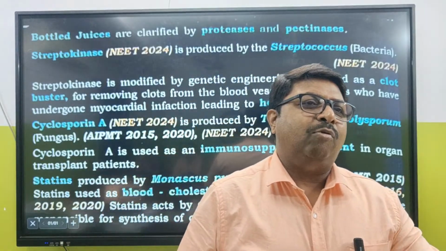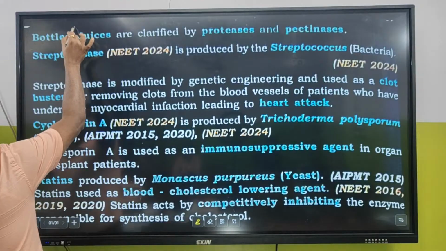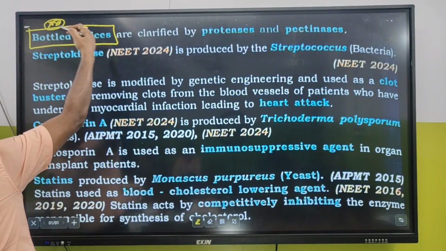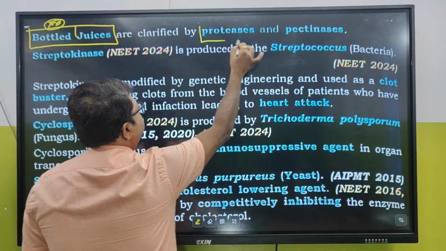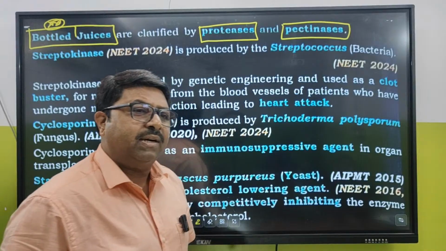So company, what have they used? They have used something to make it clarified. They've used it in bottled juice. See, these are very, very important questions for NEET. ये बहुत बार आ गए हैं. Proteases and pectinases. Pectinases किसको feed करेगा?